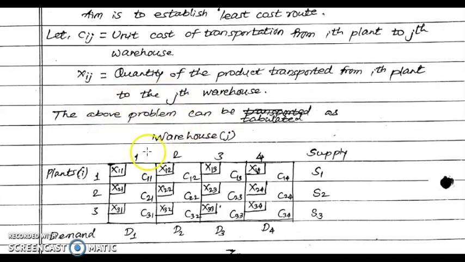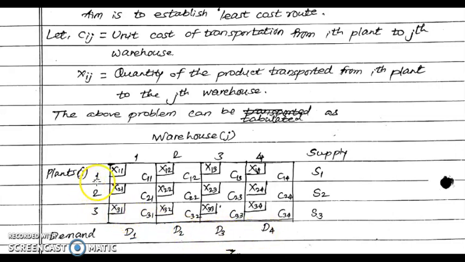Now if we look at the matrix shown here with respect to plants and warehouses, in front of each of the plants the supplying capacity is mentioned: S1, S2, S3. In front of each of the warehouses the demand is mentioned: D1, D2, D3, D4.